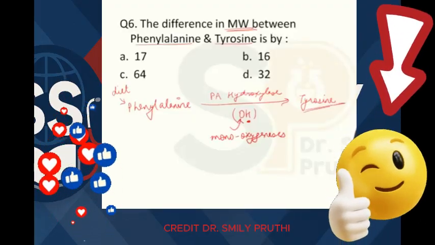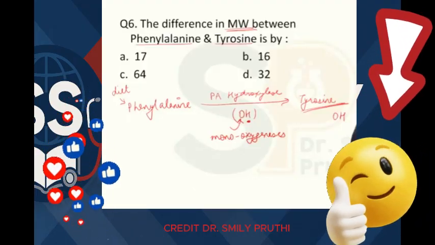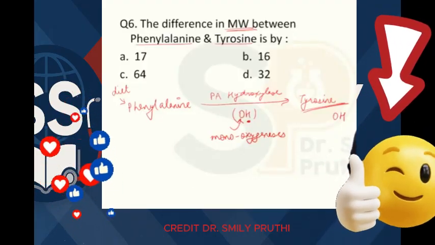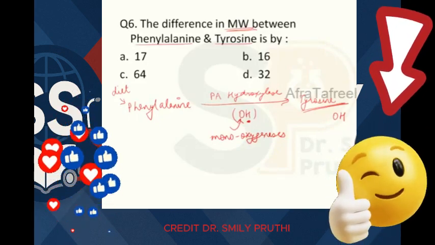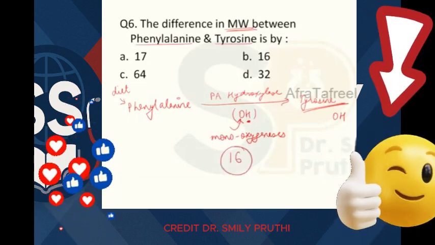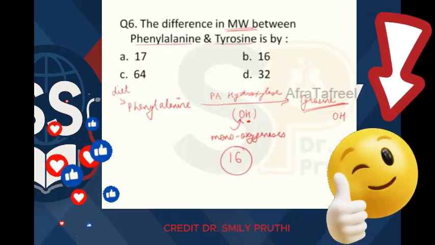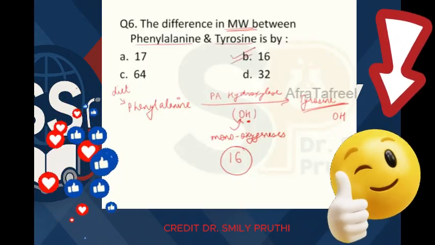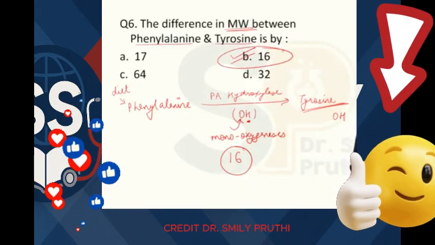In the structure of tyrosine, you can see an extra OH group, but the H was already there in phenylalanine. The only thing added is O. So the change in molecular weight will be by 16 only, not 17, right? Usually students have a tendency to mark 17 as the answer, but be careful, it is not 17. 16 is the answer to this question, right?